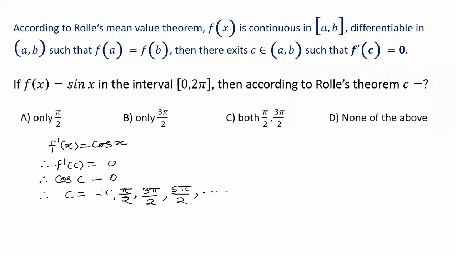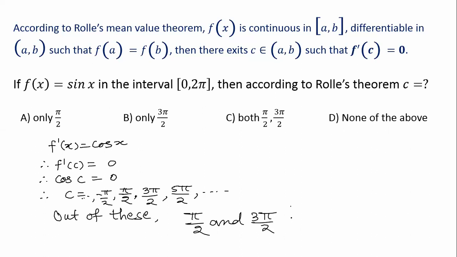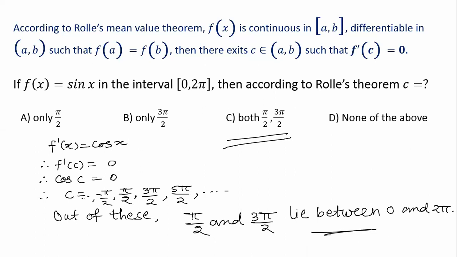At this end, minus pi by 2, and so on. So out of so many of these values, which are lying in the interval 0 to 2 pi? Pi by 2 and 3 pi by 2 lie between 0 and 2 pi. Okay. So C is the correct answer. Please take a screenshot.